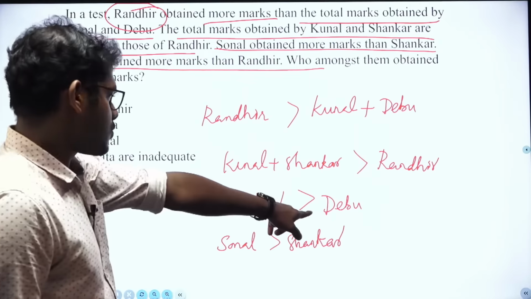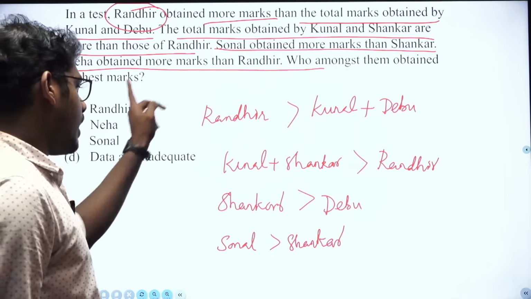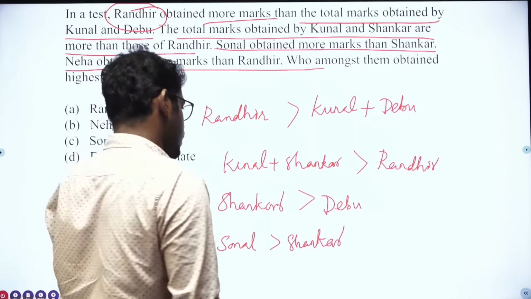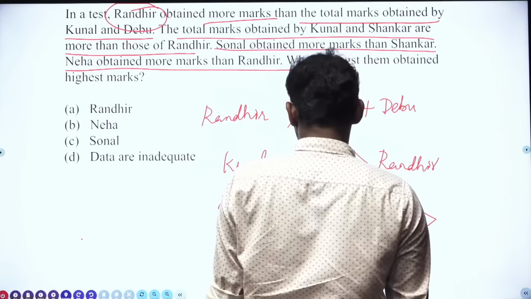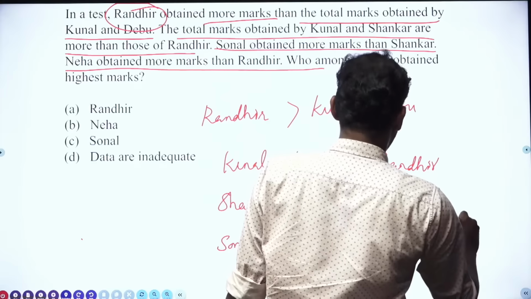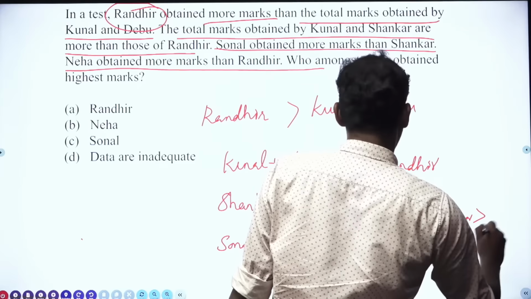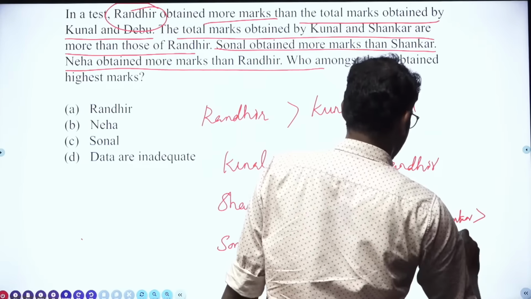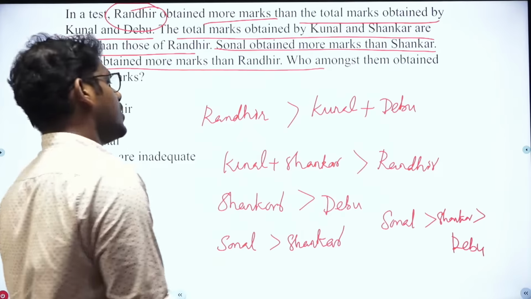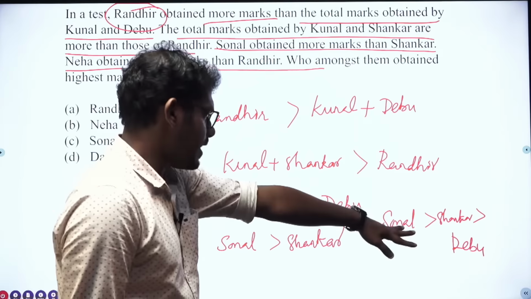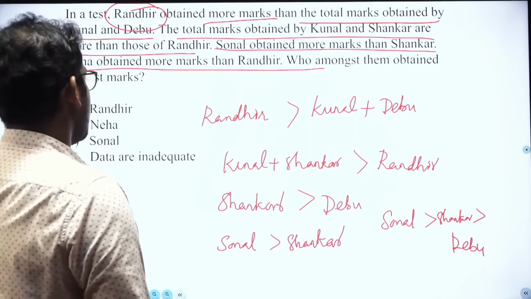Actually, marks of Shankar is greater than Debu, and the marks of Sonal is greater than Shankar. Then what we can infer, the marks of Sonal is greater than Shankar, which is greater than Debu. Okay, fine. So now, out of these 3, Sonal has the highest marks.